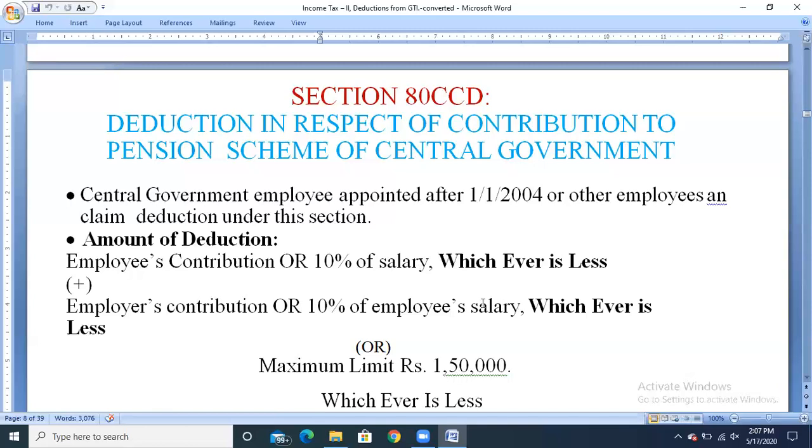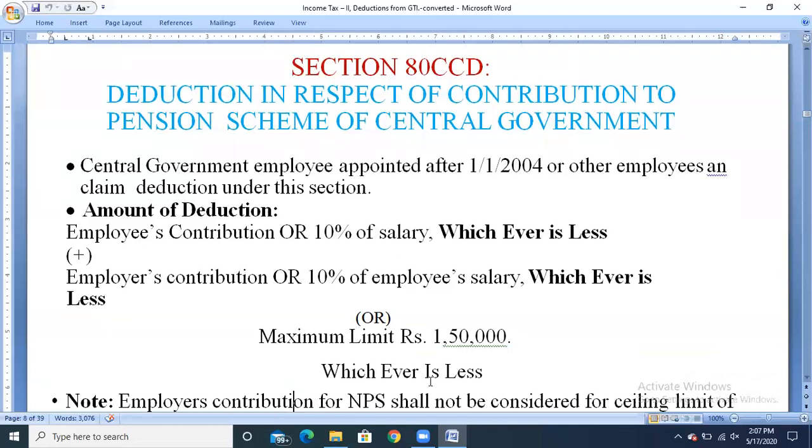And after adding both, we need to compare with the maximum limit of rupees 1,50,000. So the lesser value, between the total of the employee's and employer's contributions and the maximum of rupees 1,50,000, will be claimed as deduction under section 80CCD.